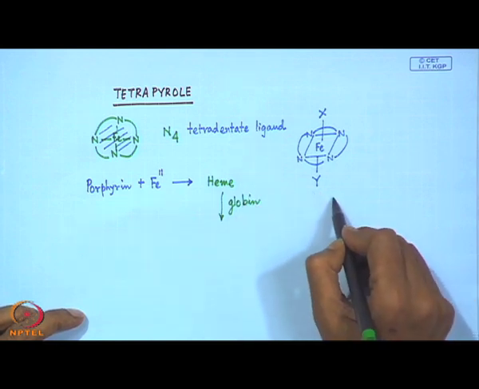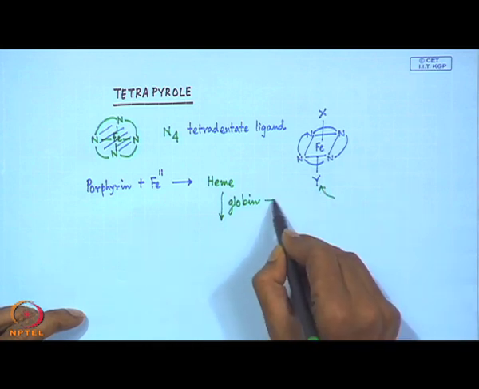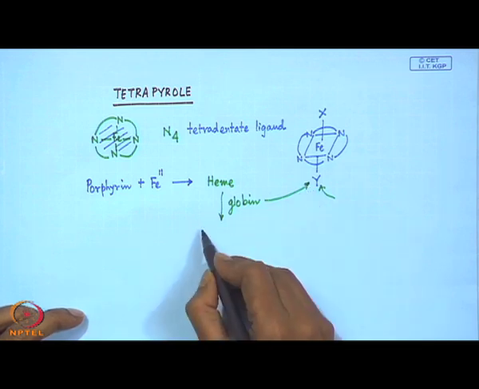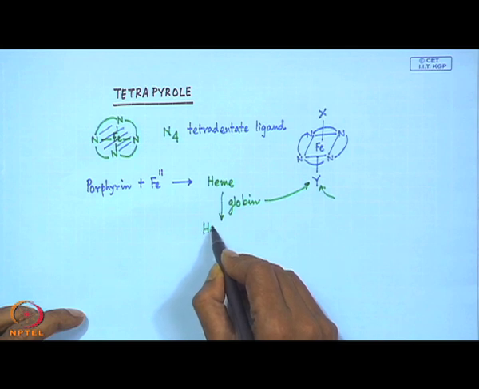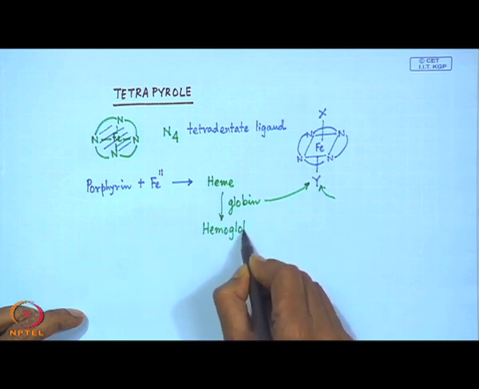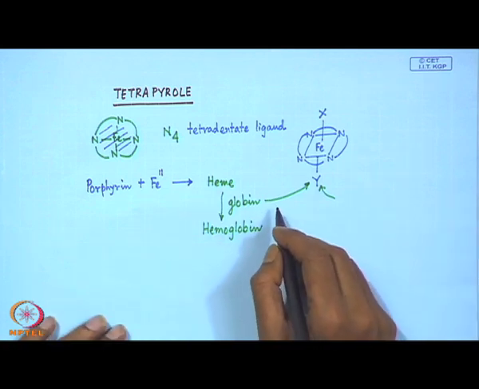and this particular globin is responsible for this coordination from this Y. So, the globin is basically responsible for coordination from Y, we get hemoglobin, which is present in our blood, and hemoglobin is the molecule which is responsible for our oxygen trapping reaction.